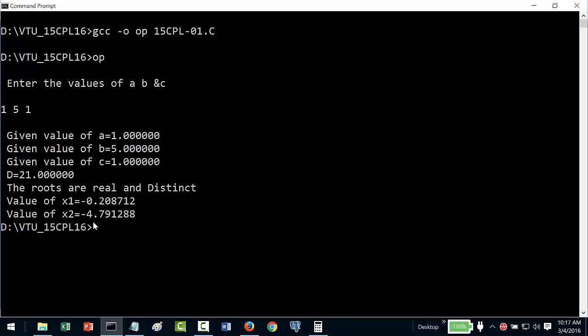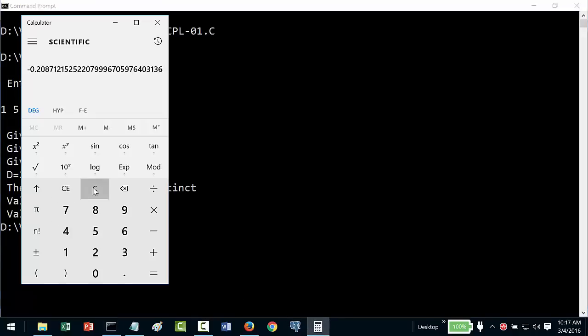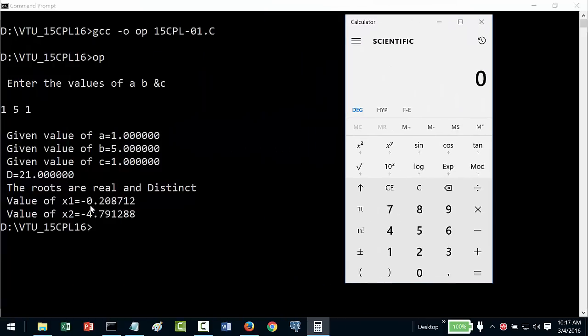Okay, so just look at this, and maybe let us take a calculator for example and see if this is fine. If you see the value of discriminant is 21, so the square root of 21 will be some 4.58 etc. So it is minus 5 plus that, so minus 4.17 divided by 2a, which is nothing but 2. So one of the roots should be minus 208. Okay, we are getting 208.